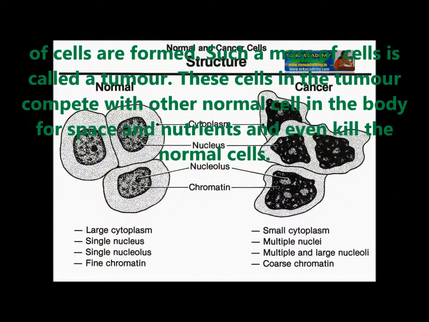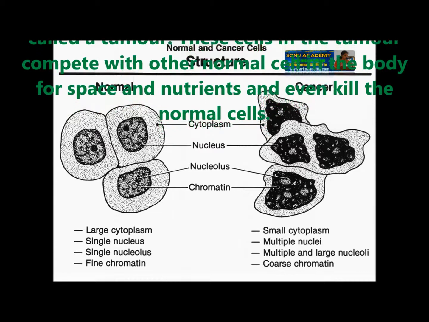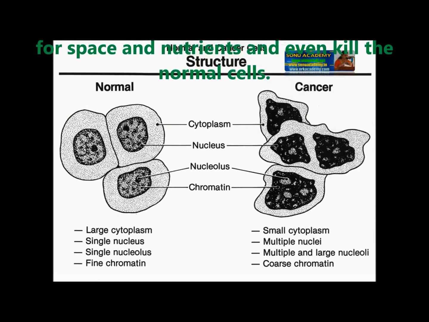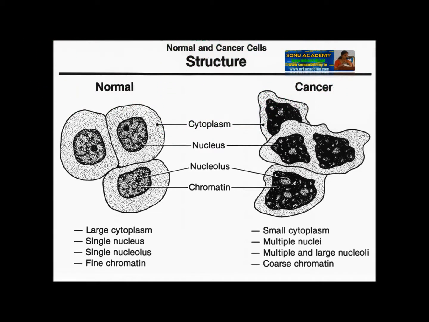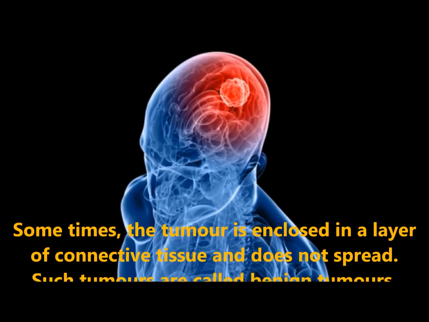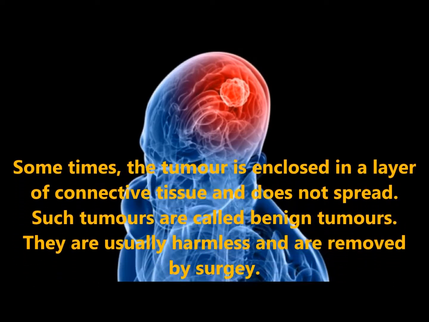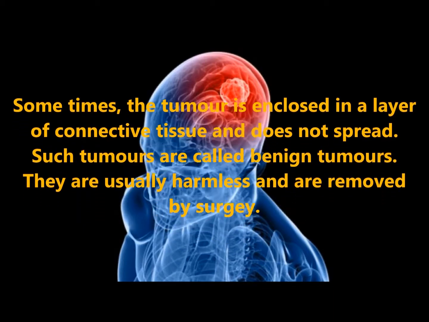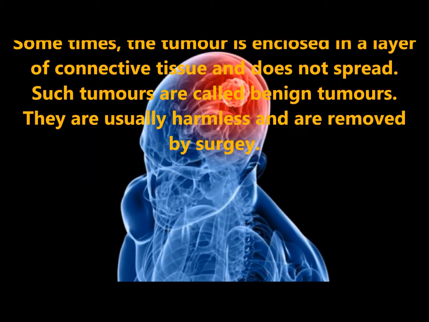These cells in the tumor compete with the normal cells in the body for space and nutrients and even kill the normal cells. Sometimes the tumor is enclosed in a layer of connective tissue and does not spread. Such tumors are called benign tumors.